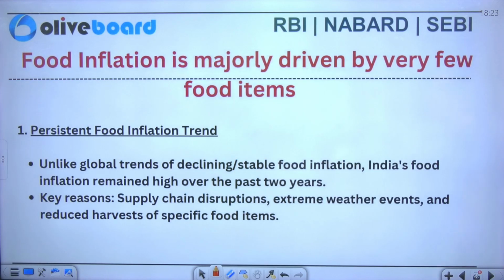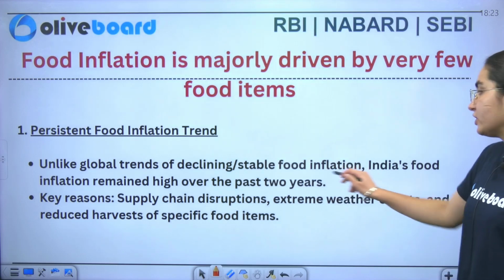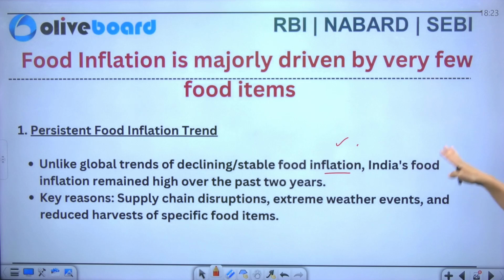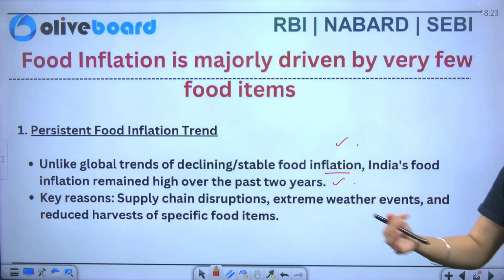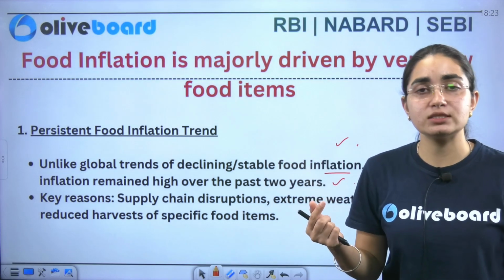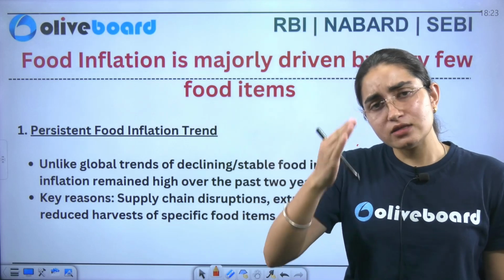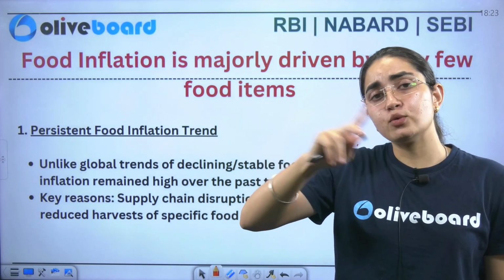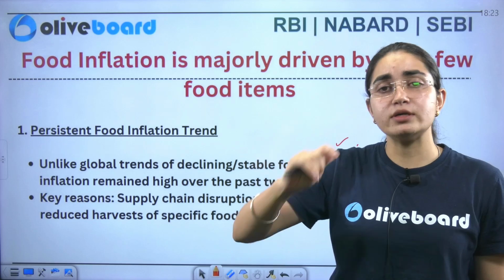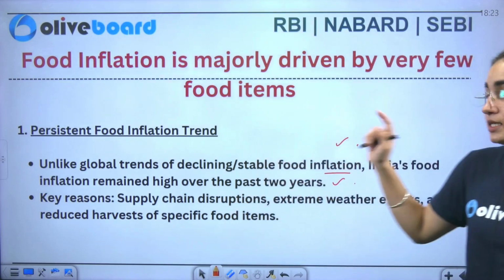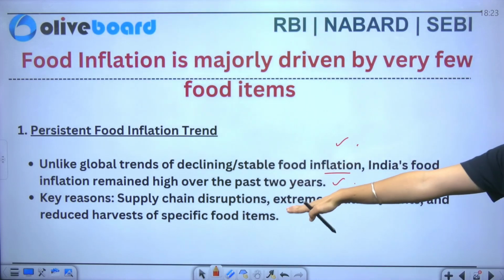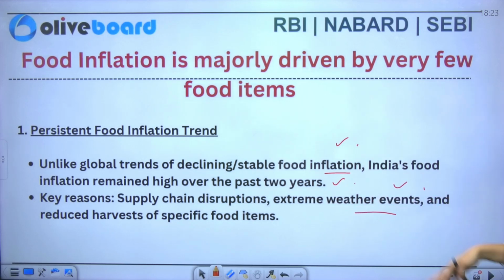Now, if I talk about the persistent food inflation trend, you can see that unlike the global trend of declining staple and food prices, India's food inflation has remained high over the past 2 years. Again, there are 3 reasons. One is the after effect of COVID-19, another is the geopolitical war, and these are contributing to disruption in the supply chain. So what are the key reasons? One, as I told you, supply chain disruption; extreme weather events are also there, and reduced harvest of specific food items is also there.